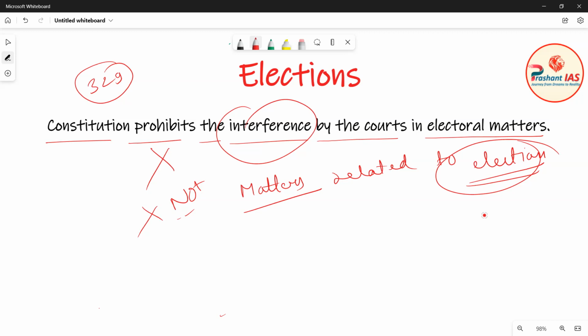Because a question can be asked like this: which article of the Indian Constitution prohibits the court from interfering in electoral matters? The answer is very straightforward, Article 329 of the Indian Constitution.